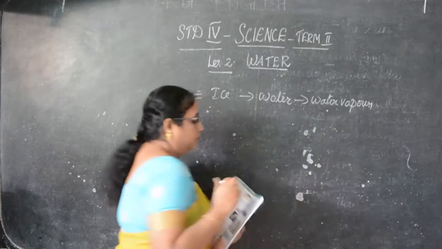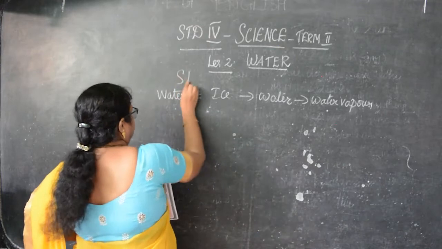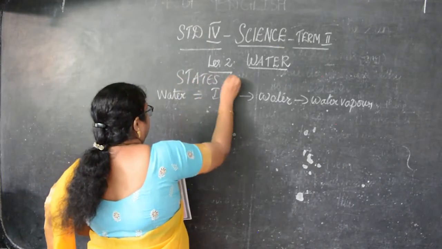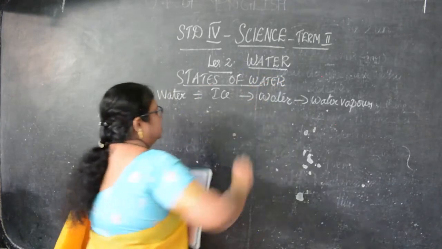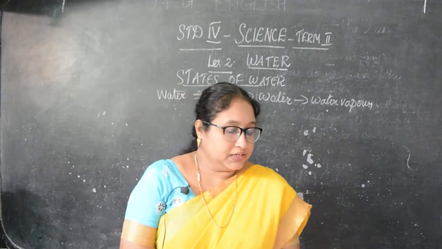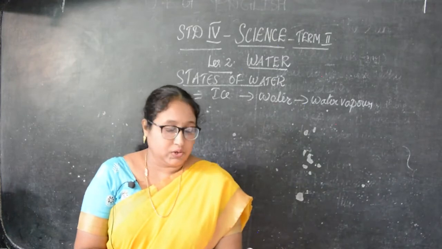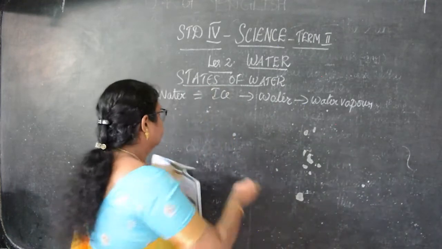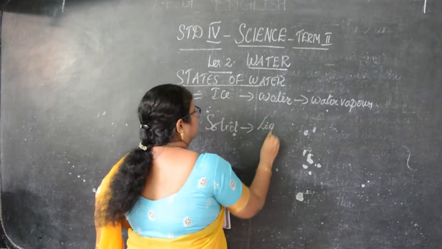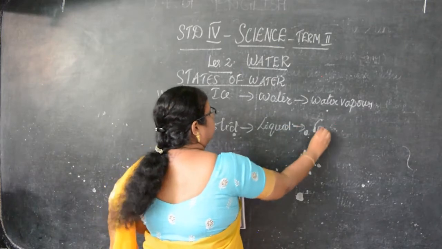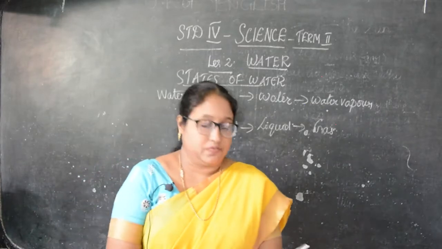Okay children, now these forms are also called states of water. Children, states of water. Ice is in solid form, water is in liquid form and water vapor is in gaseous form. So ice is solid, water is liquid and water vapor is gas. So solid, liquid and gas. These are the three states of water.